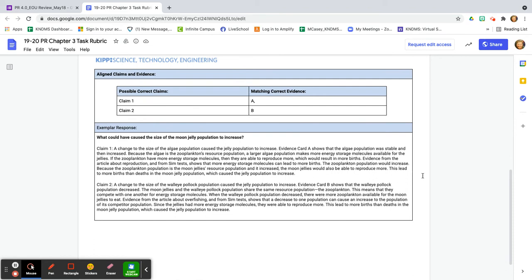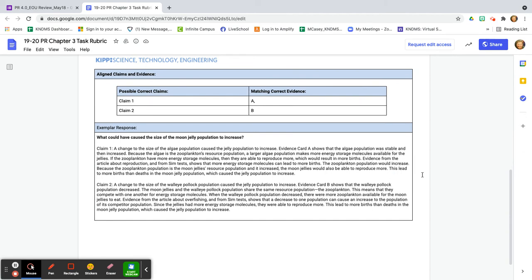What I also want to show you is the possible correct claims. It's either claim 1 or claim 2. If you said that evidence card A was supporting claim 1, you were correct. I'm telling you that right now up front. Evidence card A does support claim 1. You need to tell me why, though. That's what I'm grading you on. I will also tell you that evidence card B supports claim 2, but you need to go back and tell me why. And then you actually see on your screen an exemplar response for both claim 1 and claim 2.